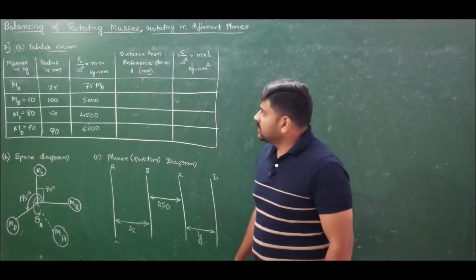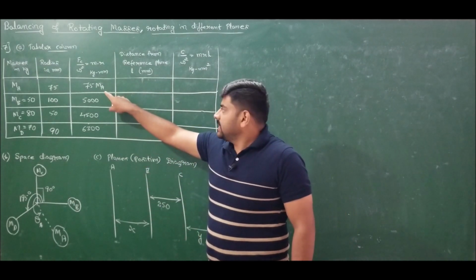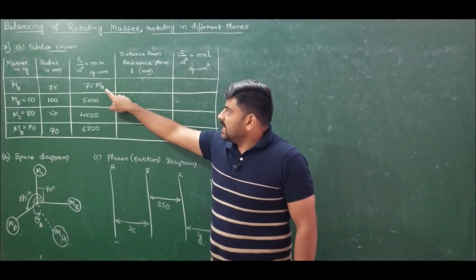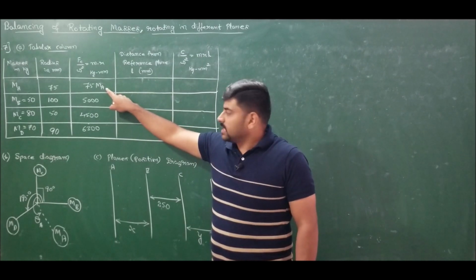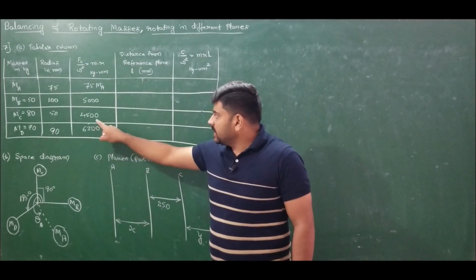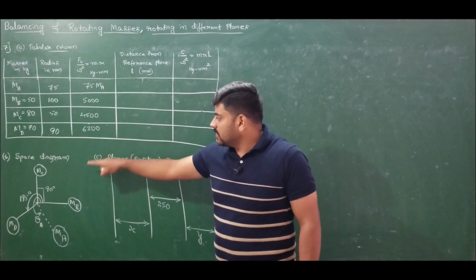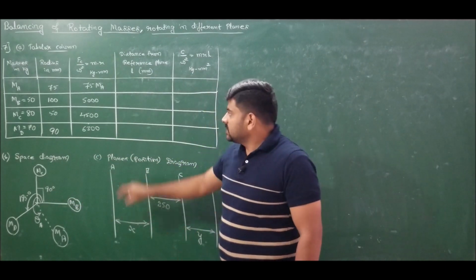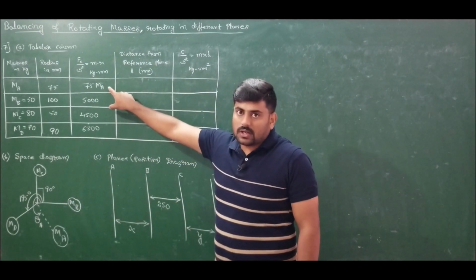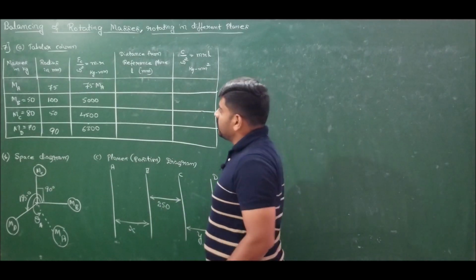Now if I observe the force column carefully, we have only two unknowns, that is magnitude of mass A and angular position of mass A. We know all the rest. For mass B, magnitude is known, direction is 0 degree. For mass C, magnitude is known, direction is 90 degree. For mass D, we know magnitude, direction is 195 degree. Since we have only two unknowns in the force column, I can solve for force polygon first. So let's directly solve for force polygon.